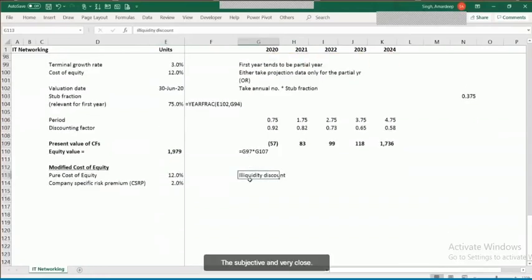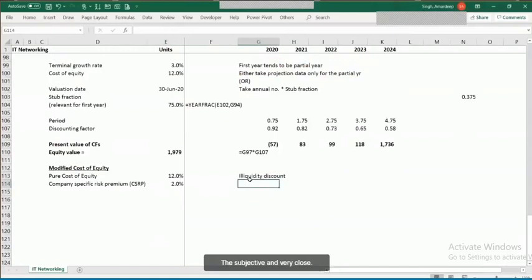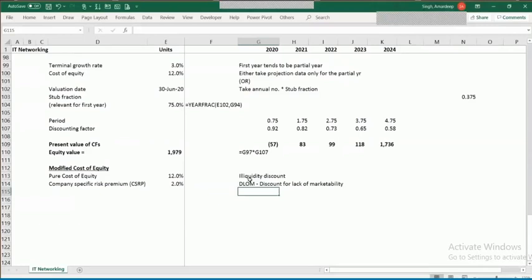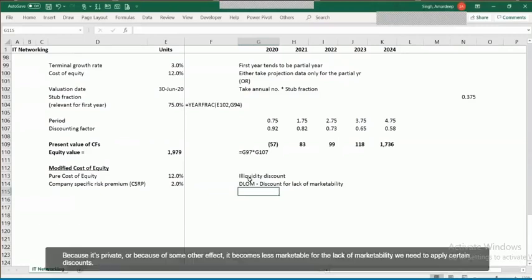It's a subjective call. And a term very closely related to it is DLOM, which is discount for lack of marketability. It is basically one and the same thing if I have to put it in simple terms. It is that your investment is not marketable. You can't really sell it off to somebody else easily because it's private or because of some other factors. It becomes less marketable. So for lack of marketability, you need to apply certain discounts, so probably a 10-20% reduction you can do here. But nowhere do we have any objective parameter to capture why only 10, why not 15, why not 20. There's no standard for it.